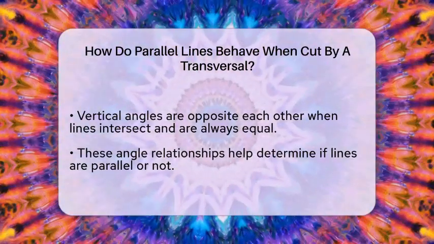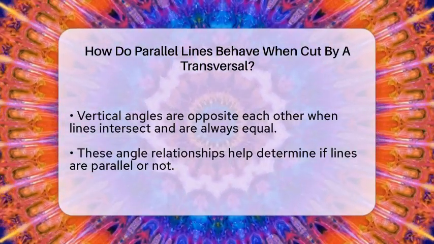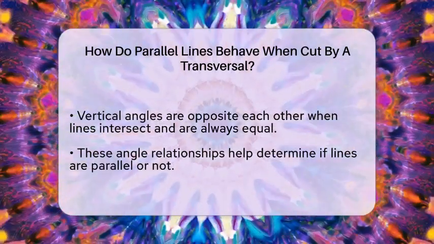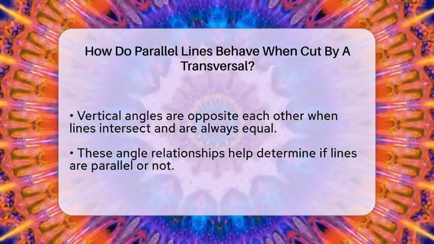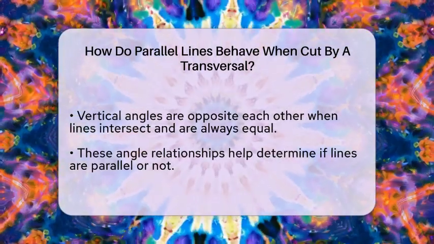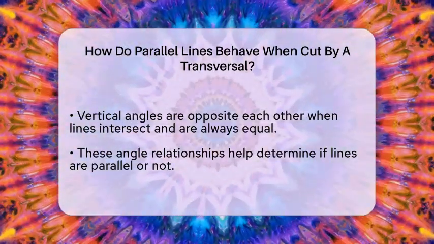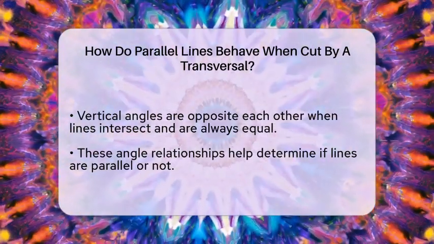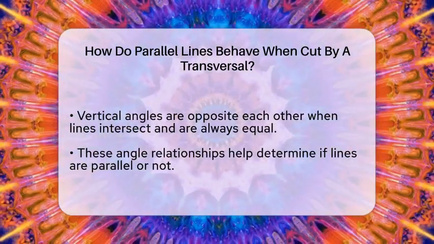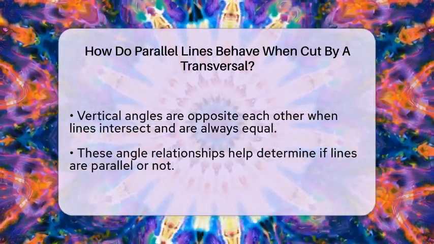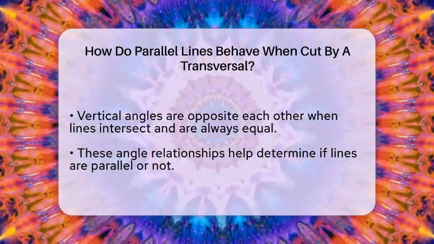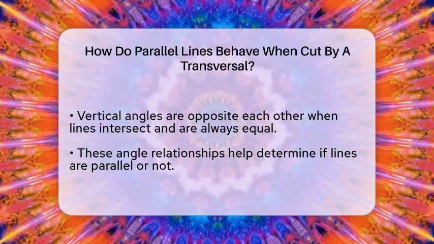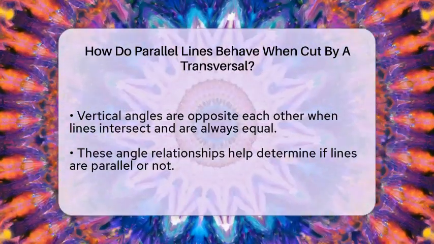Now, let's look at the interior angles on the same side of the transversal, called consecutive interior angles. These angles are on the same side of the transversal and inside the lines. When the lines are parallel, these angles add up to 180 degrees. They are called supplementary because their measures sum to a straight line. If one of these angles is 100 degrees, the other must be 80 degrees.